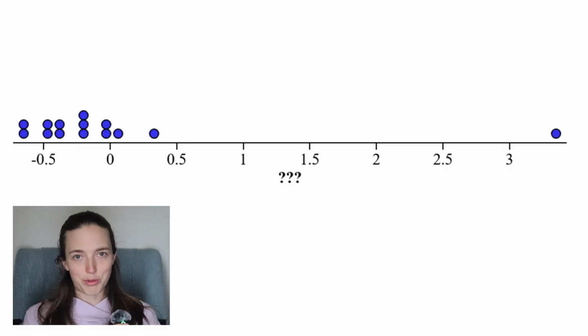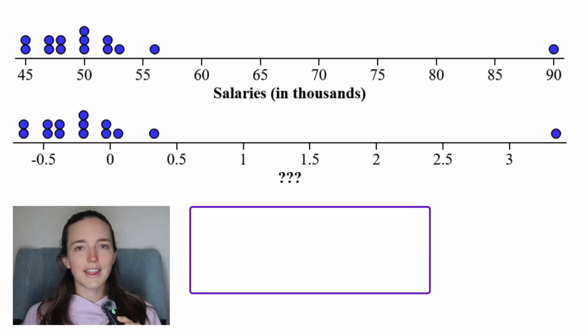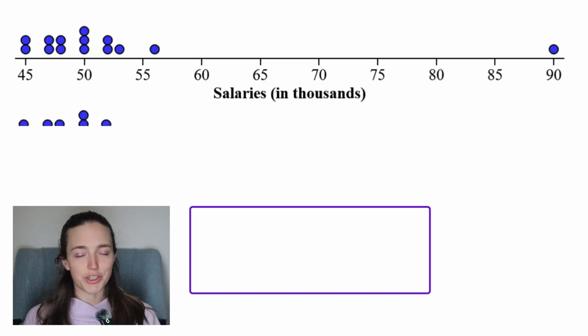Okay, so I have a new distribution here. You'll notice that it looks very similar. The shape is exactly the same. The points are all in the same spots, but the numbers are different. So just to be clear, here's the original distribution and here's my new mystery distribution. It's still a mystery. Let me explain how I got this new distribution.